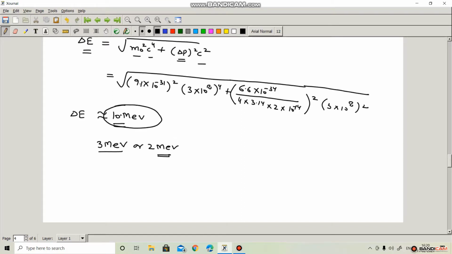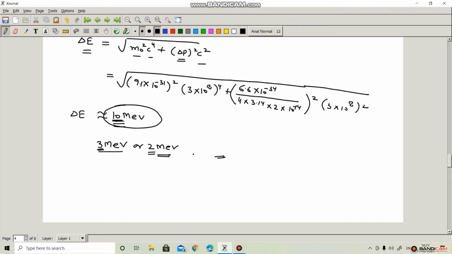The calculated value shows that the electron should have energy of 10 million electron volt, and beta decay shows that the electron has energy of 2 or 3 million electron volt. It means we can conclude that the electron does not reside inside the nucleus. Electron cannot exist inside the nucleus.